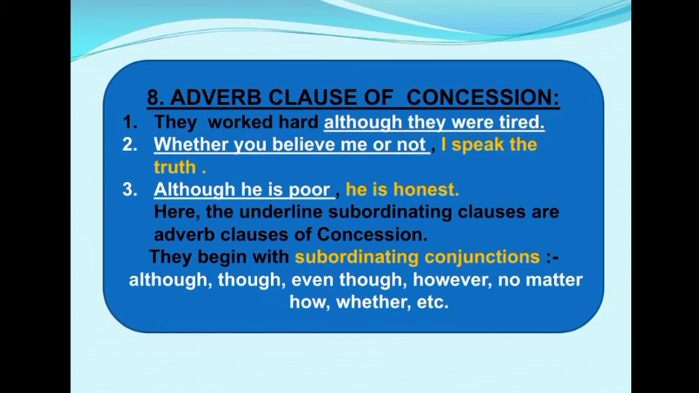Next, adverb clause of concession. Dear students, look at these examples. They worked hard although they were tired. Whether you believe me or not, I speak the truth. Although he is poor, he is honest. Here, the underlined subordinate clauses are adverb clauses of concession. They begin with subordinating conjunctions like although, though, even though, however, no matter how, whether, etc.